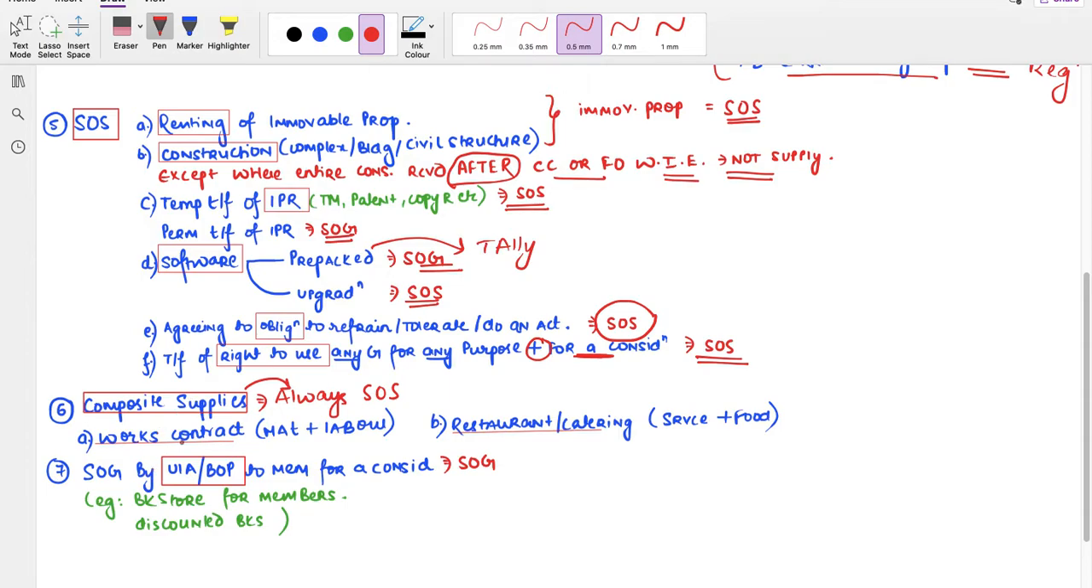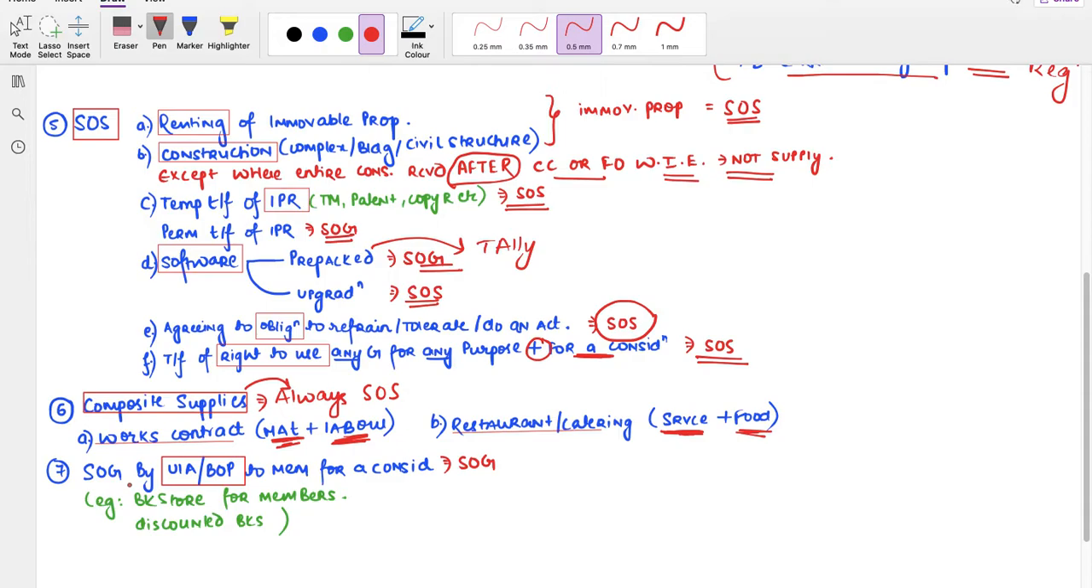Composite supplies, under composite supply what comes is works contract. Under here, how is it? Because there's material and there's labor, right? In case of restaurant and catering, there is service and there is food. There you are providing food, and you are providing service also. Here also you're providing goods and you're providing service also. So it is a composite supply. In case of composite supplies, it is always supply of service.